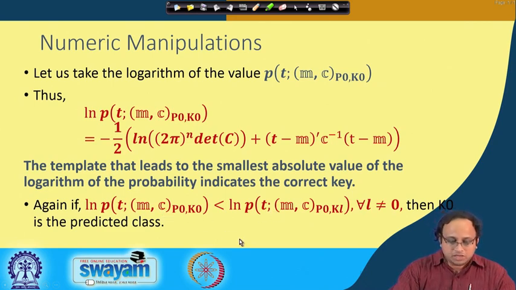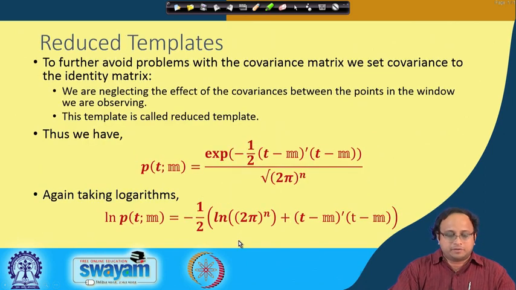This brings us to something called reduced templates, which further avoid the problems with the covariance matrix. We set the covariance matrix to the identity matrix. That means in a way we are neglecting the effect of the covariances between the points in the window, and this template is what is technically called the reduced template.